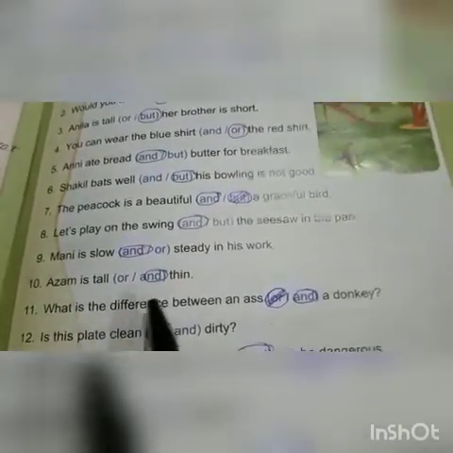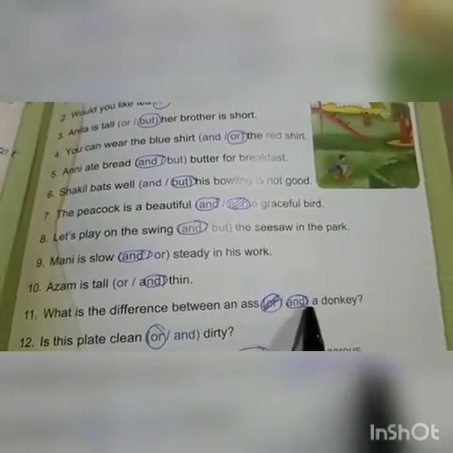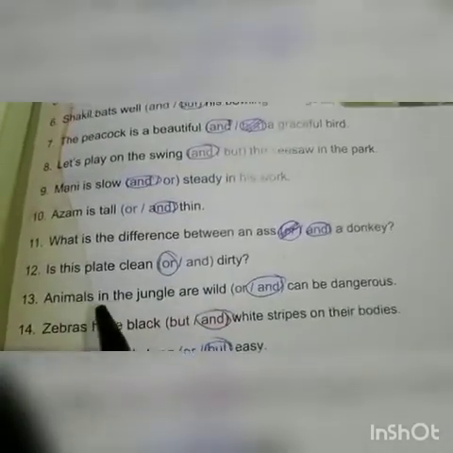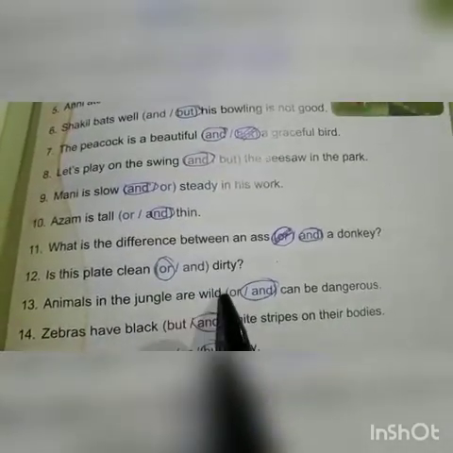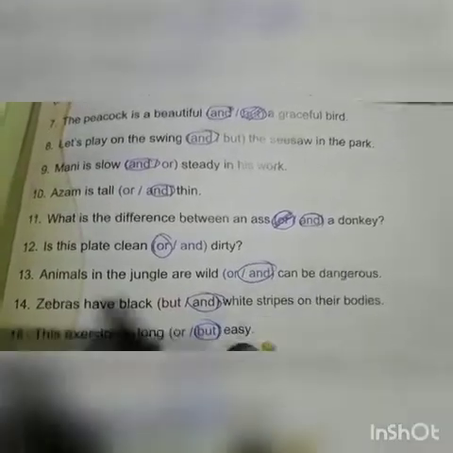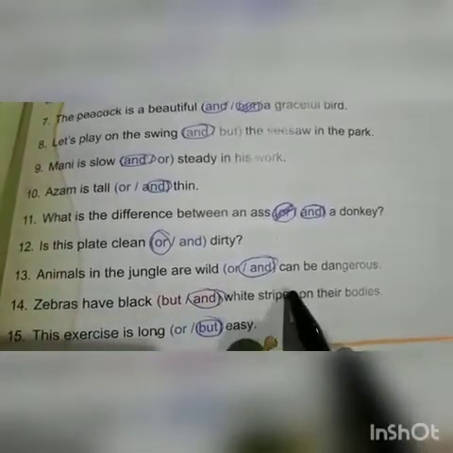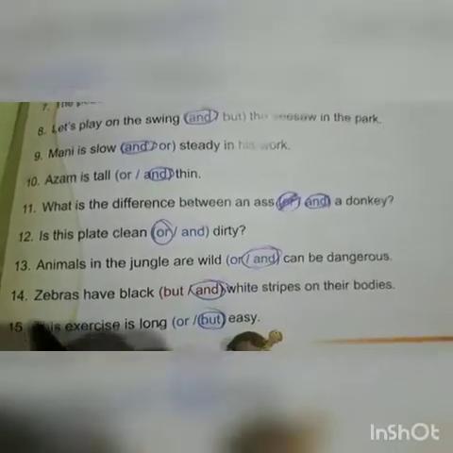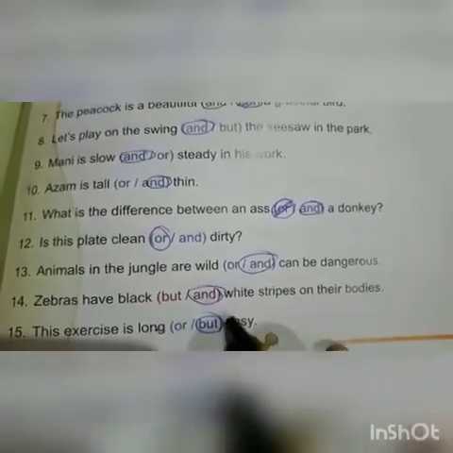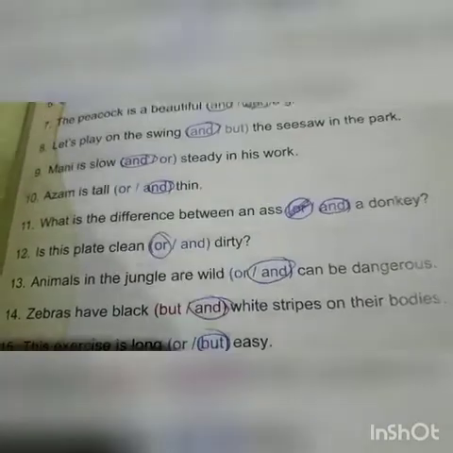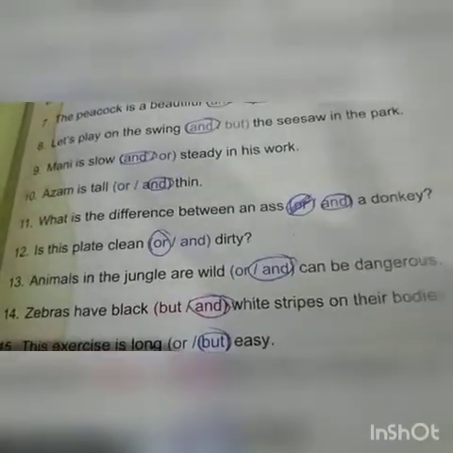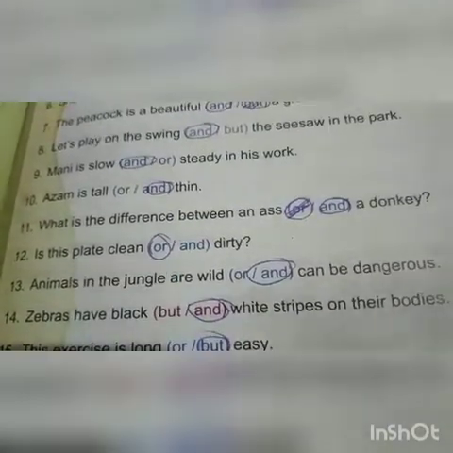Azam is tall and thin. What is the difference between an ass and a donkey? Is this plate clean or dirty? Animals in the jungle are wild and can be dangerous. Zebras have black and white stripes on their bodies. This exercise is long but easy. So that's it for today's lesson. Hope you have understood all. Thank you very much. Stay healthy.